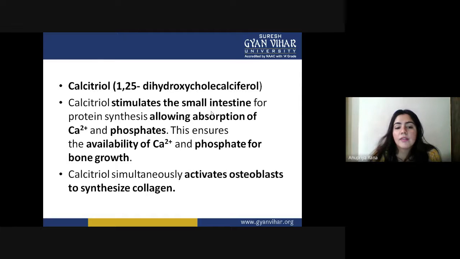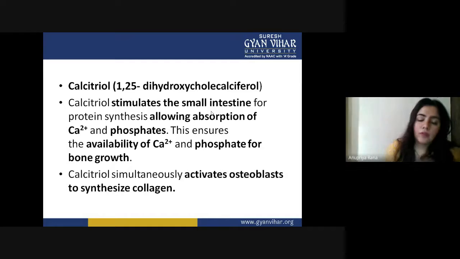This ensures the availability of calcium and phosphate for bone growth. As you all know, for having a mature bone, the basic fundamental components are calcium and phosphorus.